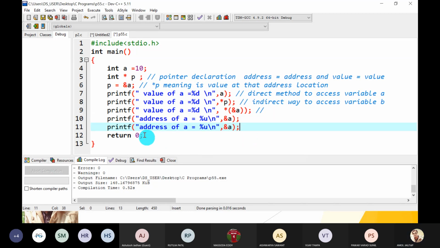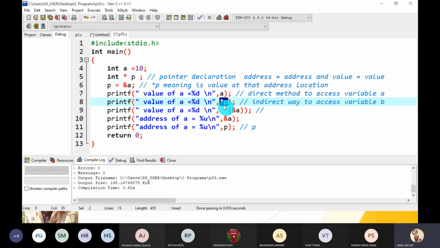Now, how to print the address of A in another way? Just write P. Just P gives you the address which is stored here. So just P is an address, but pointer P is not an address, it is a value. Pointer P gives you the value at that address location.